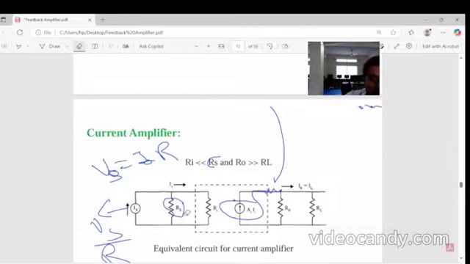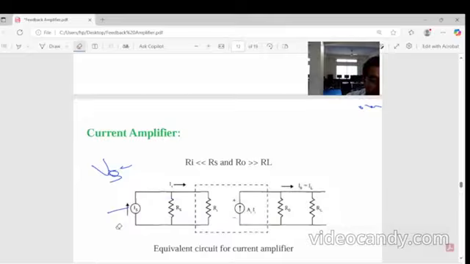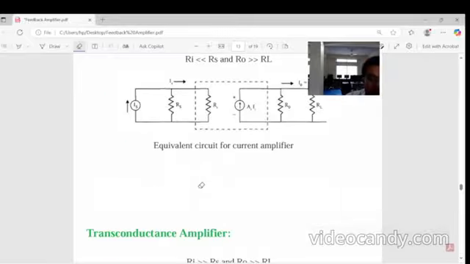When current is parallel with resistance, that time this behaves like a current amplifier, because input is also current, output is also current. This is a current equivalent circuit of the current amplifier.